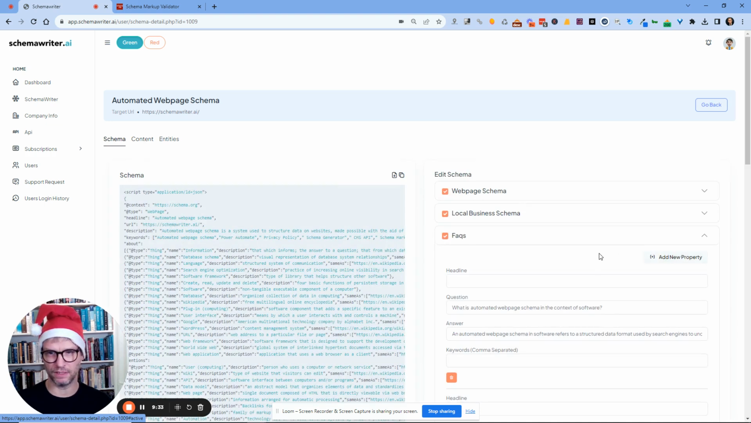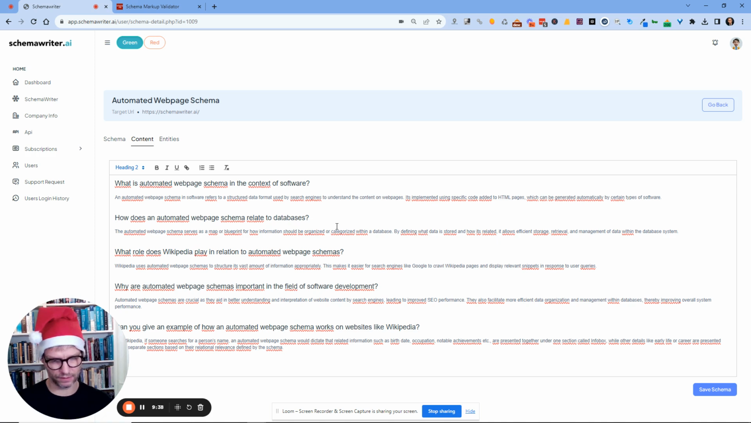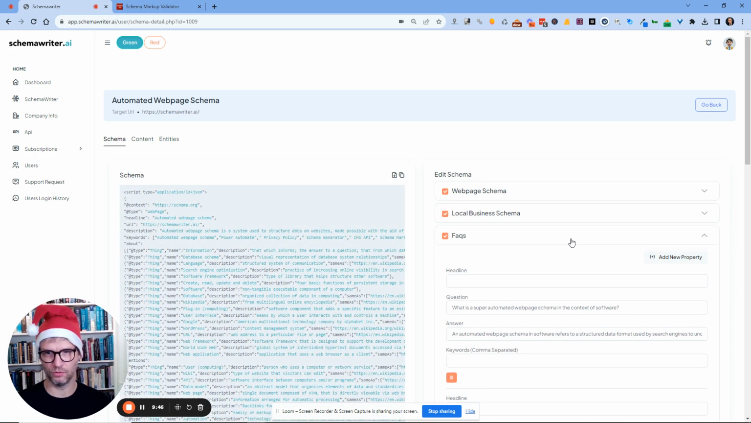So I can see here, what is automated? If I type in N, what is a super automated web page schema? Then the content is updated dynamically. And that is very important for FAQ schema, because FAQ schema is something that you add to your schema code when you have questions in the actual content on the actual web page.